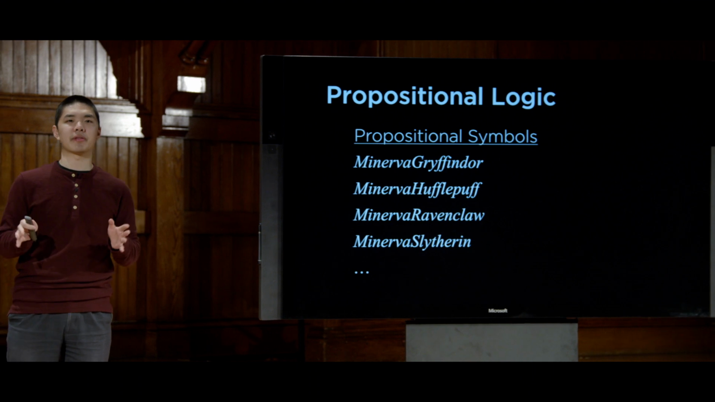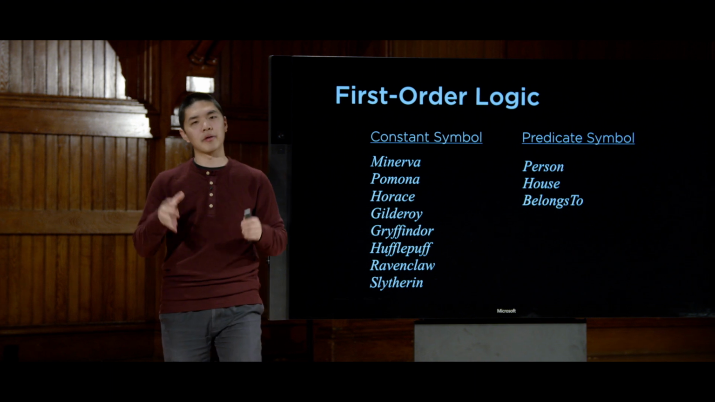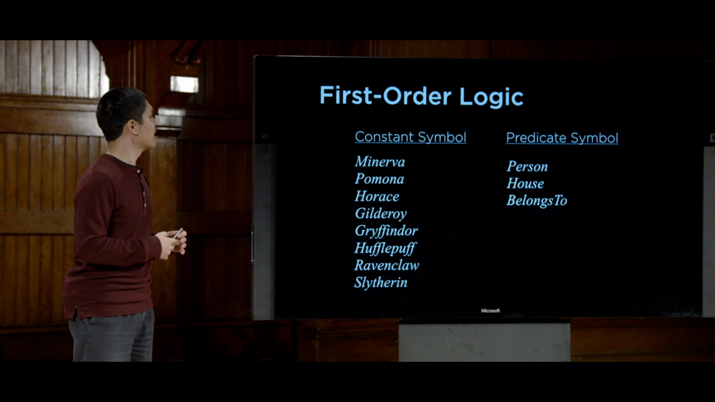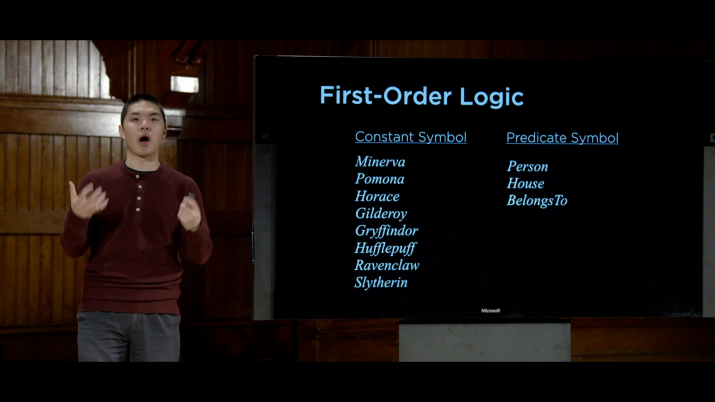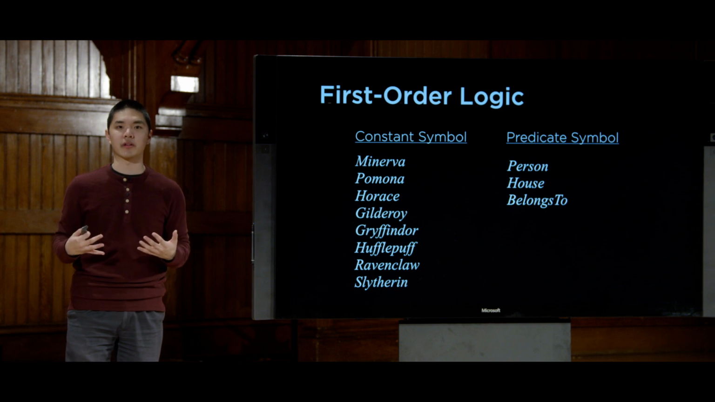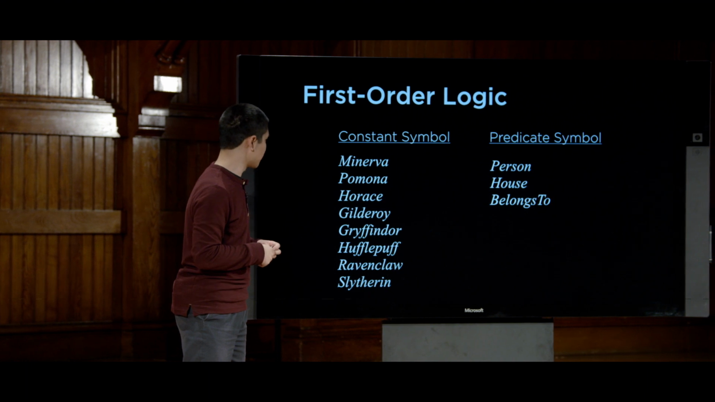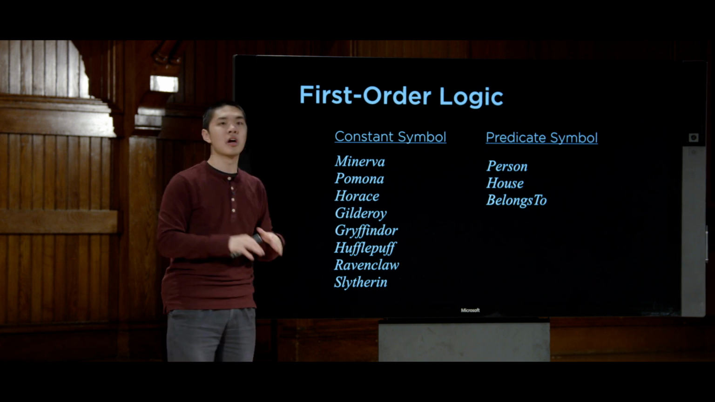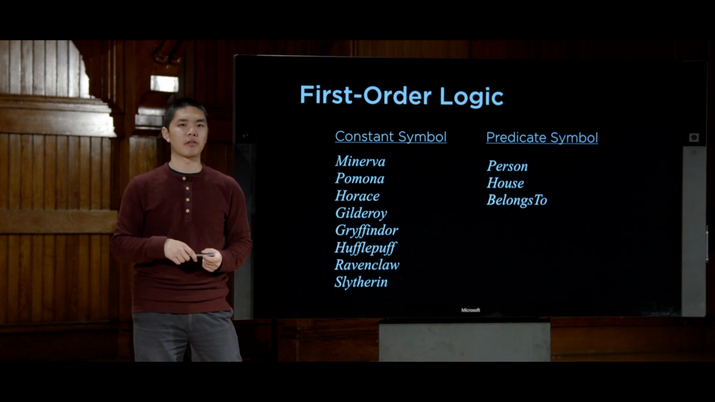So first-order logic will give us a different way of trying to deal with this idea by giving us 2 different types of symbols. We're going to have constant symbols that are going to represent objects like people or houses, and then predicate symbols, which you can think of as relations or functions that take an input and evaluate them to true or false, for example, that tell us whether or not some property of some constant or some pair of constants or multiple constants actually holds. So we'll see an example of that in just a moment. But for now, in this same problem, our constant symbols might be objects, things like people or houses. So Minerva, Pomona, Horace, Gilderoy, those are all constant symbols, as are my 4 houses, Gryffindor, Hufflepuff, Ravenclaw, and Slytherin.